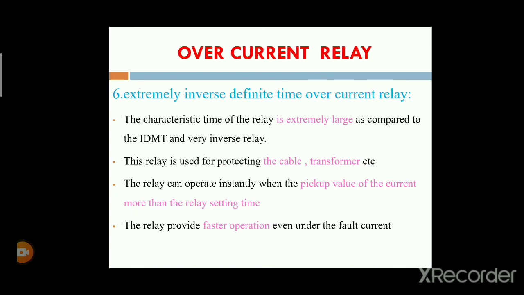The relay provides faster operation under faulted conditions. If any short circuits or fault currents are obtained, those currents will increase within a very short time duration, and that relay will be operated. Okay, that is the extremely inverse definite time overcurrent relay.